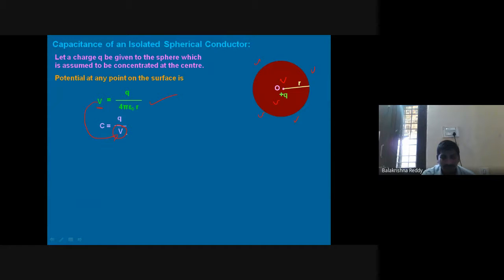If I substitute, C equal to Q by V, in place of V, Q by 4 pi epsilon naught R. Q gets cancelled. Therefore, C equal to 4 pi epsilon naught R.